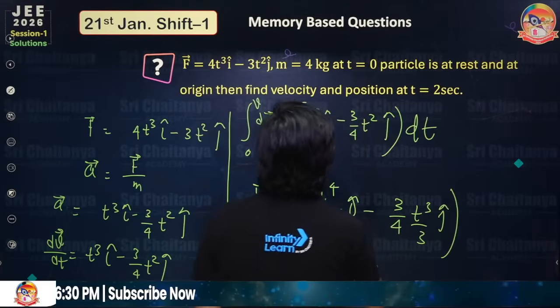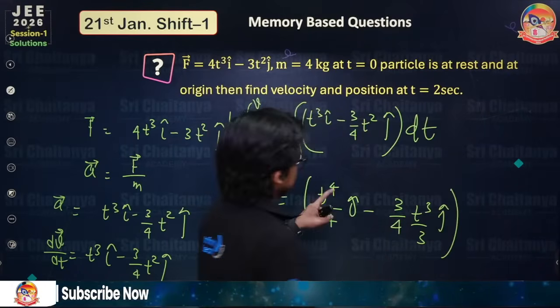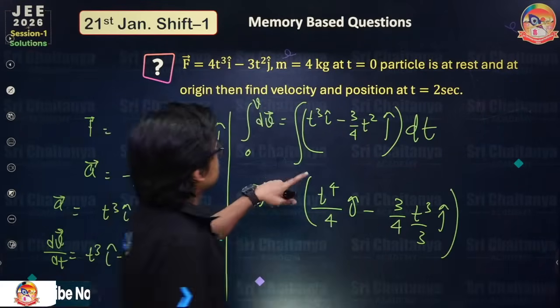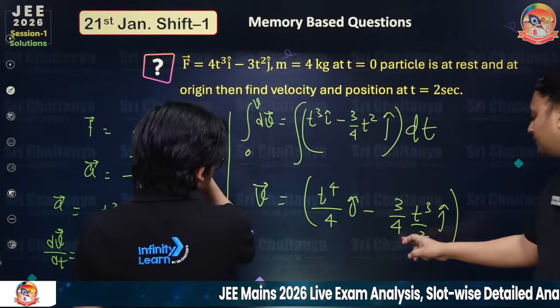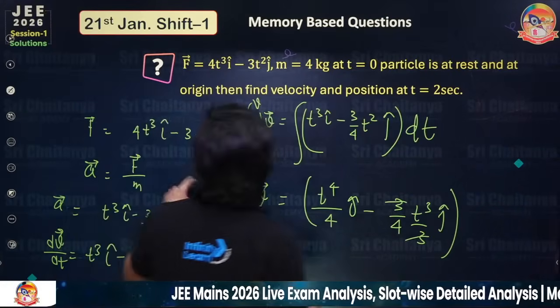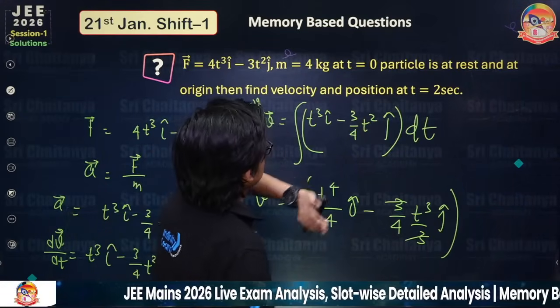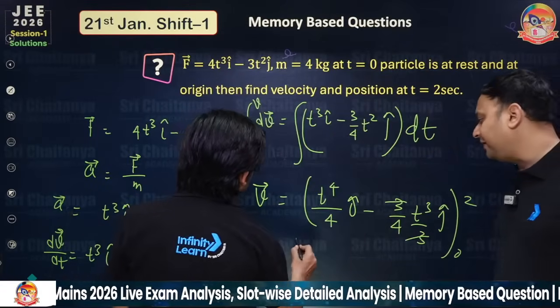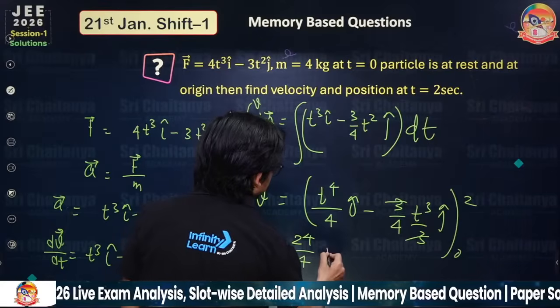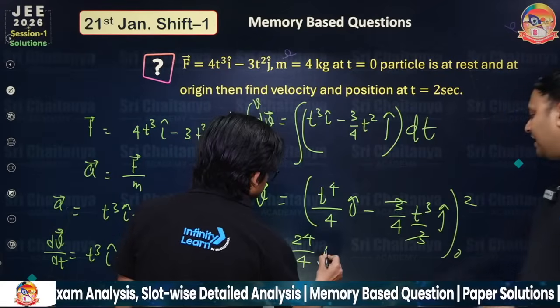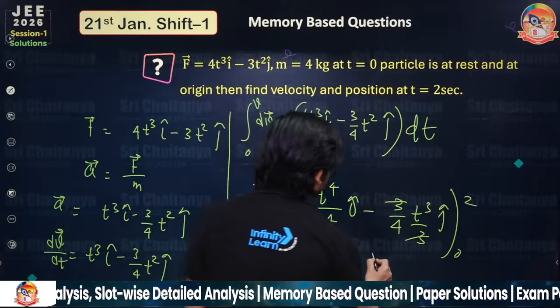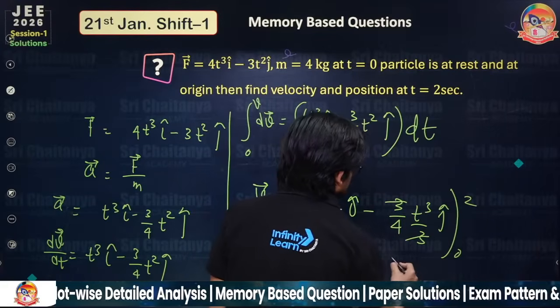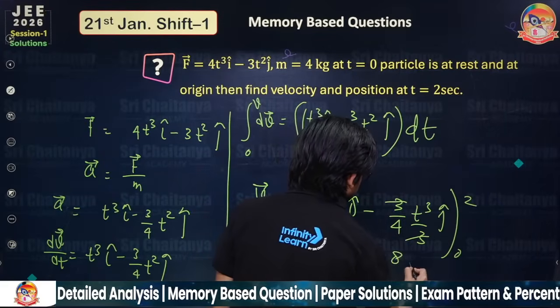Now t is varying from 0 to 2, right? Find velocity and position at t equal to 2 seconds. So first find the velocity. Just write 2 raised to the power 4, 16 by 4, i cap, minus 3 by 4 into 2 cube, that is 8 by 3, j cap.